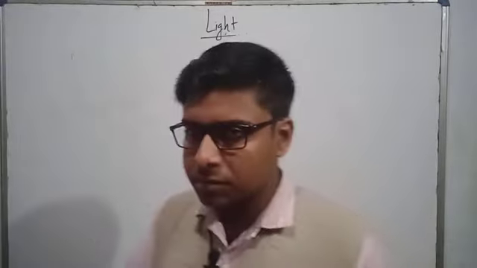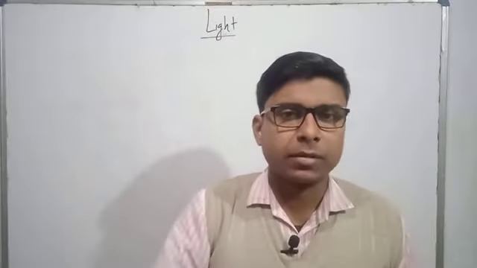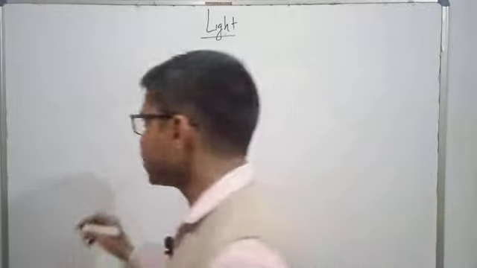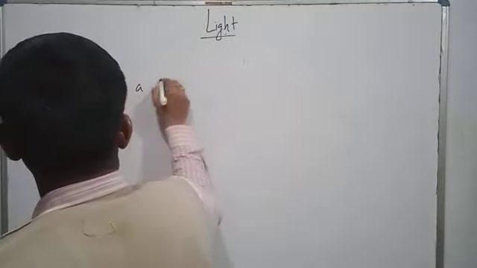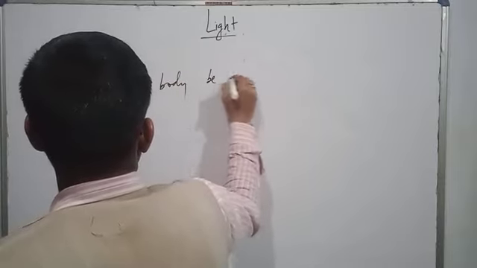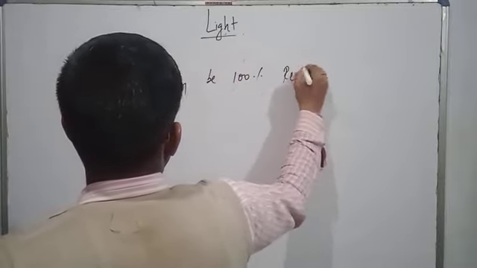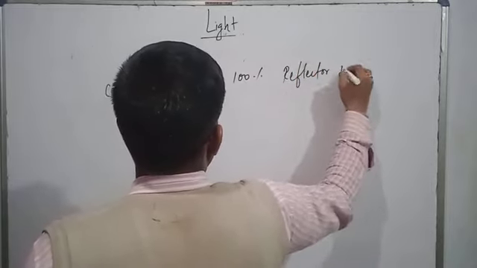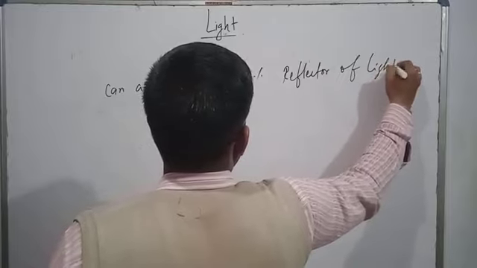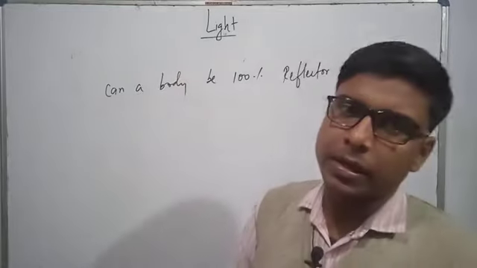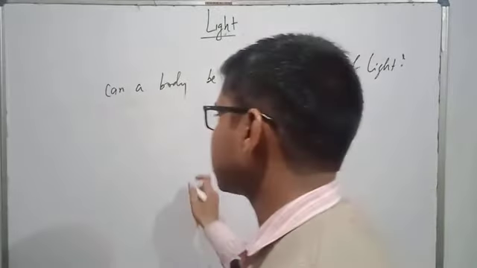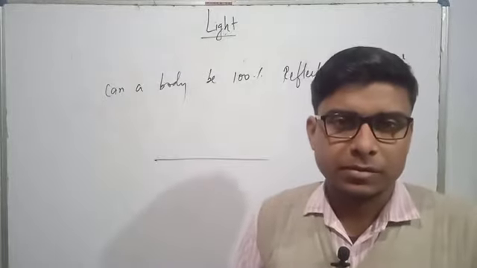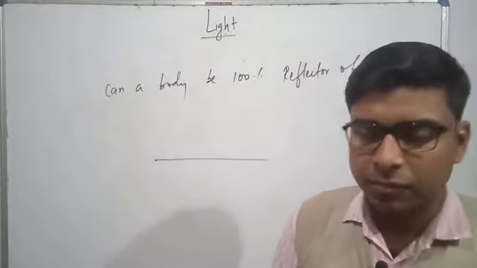Reflection means bouncing back of light. When the light falls on a particular surface, it bounces back in the same medium. My question is, can a body be 100% reflector of light? Can a body be 100% reflector of light? Actually not. In the universe, there is no body that is 100% reflector.